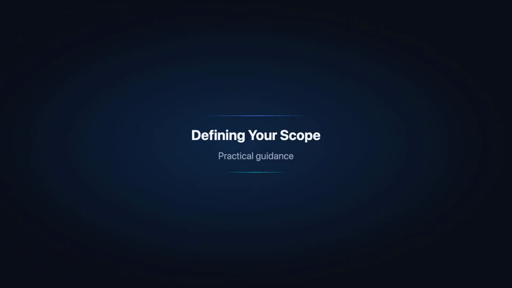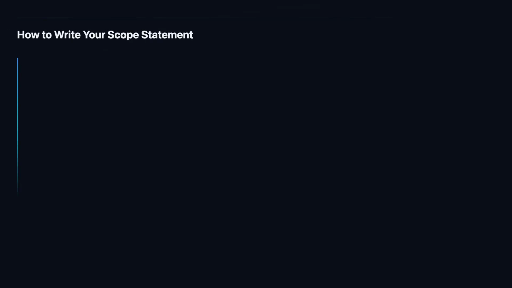Now let us look at the practical steps for defining and documenting your QMS scope. Writing a scope statement is a structured exercise that builds on the context analysis. Here are the steps to follow. The scope definition process begins with the outputs of Clause 4.1 and 4.2. The internal and external issues we identified, along with the requirements of interested parties, directly inform what the QMS must cover. For example, if regulatory requirements apply to all manufacturing sites, then all those sites must be within scope. Starting from context ensures the scope is grounded in real business needs rather than arbitrary boundaries.